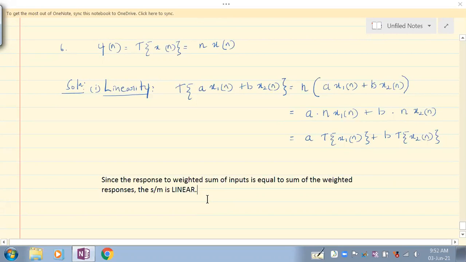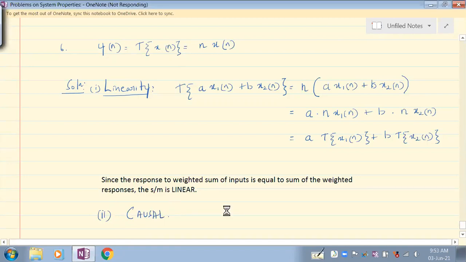Next one is causality. We need not bother much about causality, we can write it directly. The output is depending on what value of input? N is not the input, x of n is the input. And what value of input is x of n? This is the present value of input. Since the output is depending on the present value of input, the system is causal.